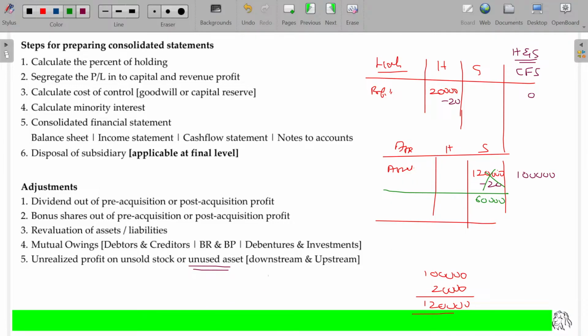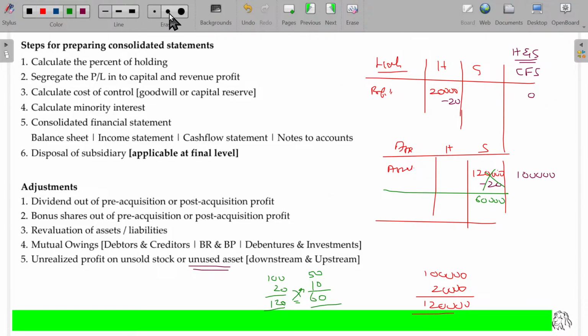He knows that for every 100 rupees, 20 rupees of profit is added, making 120. Today, the value of the asset in the books of the subsidiary is 60. It includes how much profit was added by the holding company to the subsidiary company on transfer. You do the same application, so 10 rupees and 50 rupees may be the cost. 50,000 rupees worth of this asset was transferred for 60 by including 10,000 rupees of profit.